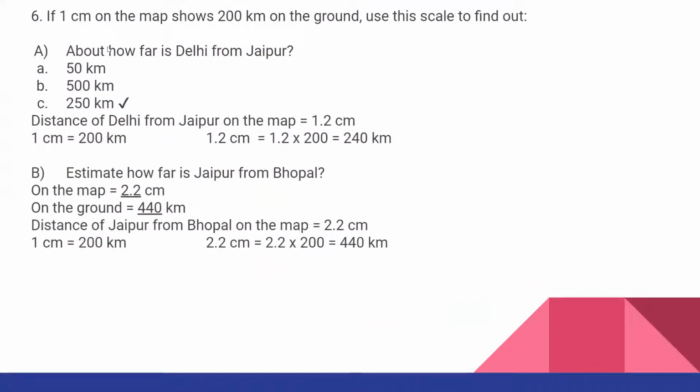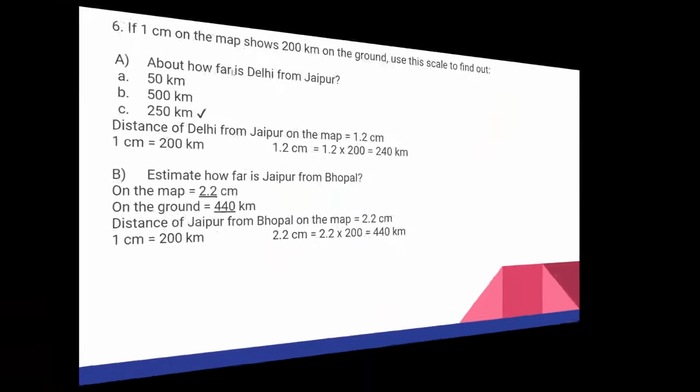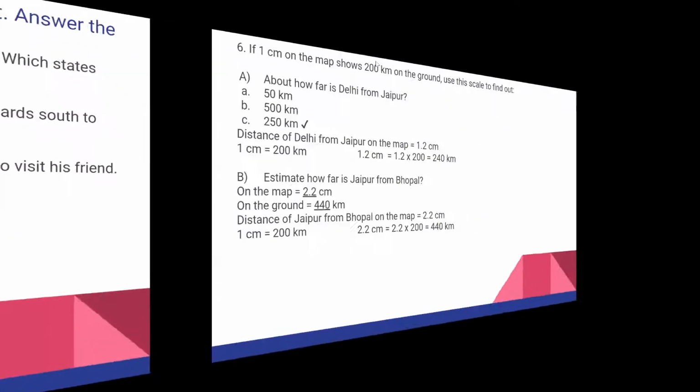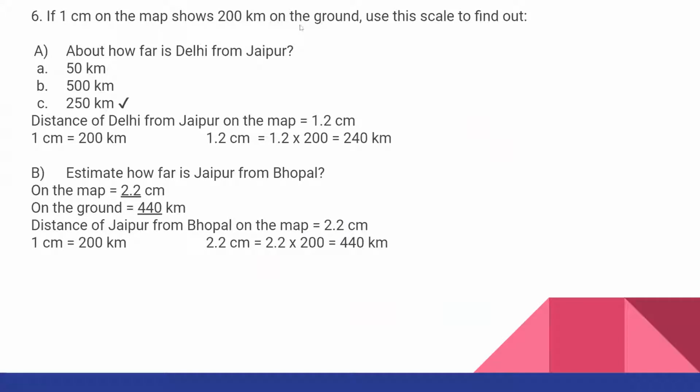See, question number 6. If 1 centimeter on the map shows 200 kilometer on the ground, use this scale to find out the answer of the remaining questions. That is, the distance of 1 centimeter on the map is 200 kilometer on the ground. Now see the first question, about how far is Delhi from Jaipur?